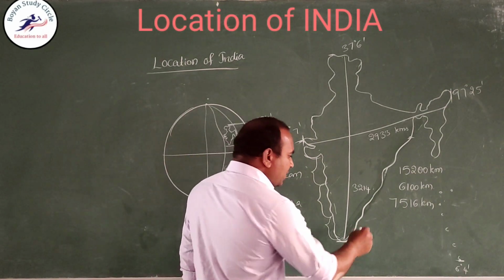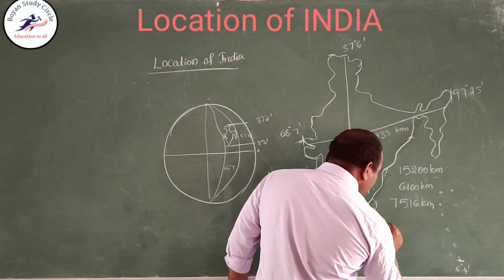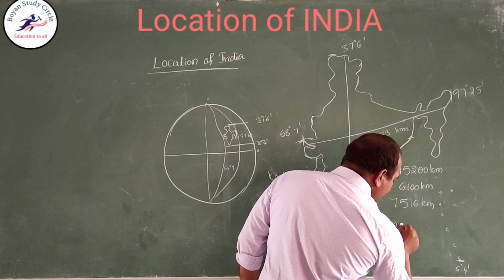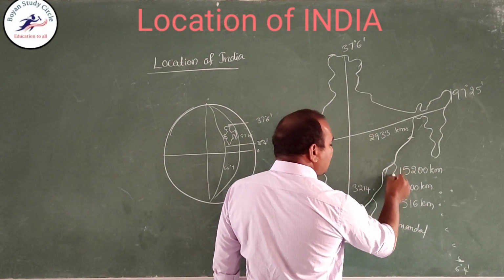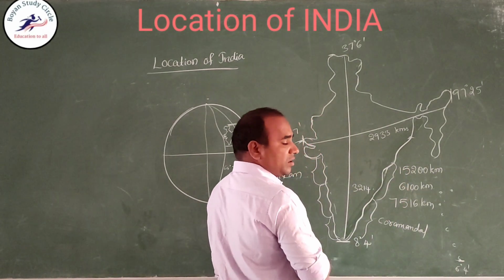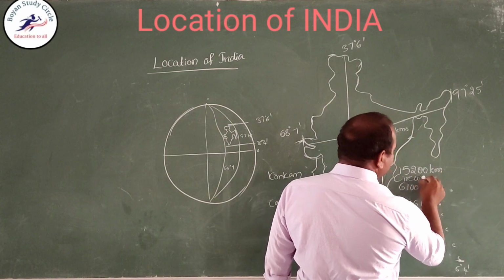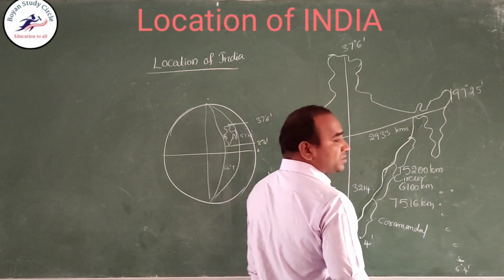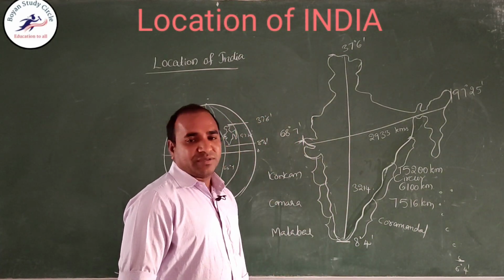Then the Tamil Nadu coastal region is called the Coromandel coast, and the Andhra Pradesh coastal region is called the Sarkar coast, and Orissa is called the Utkal coast. These are the coastal regions.